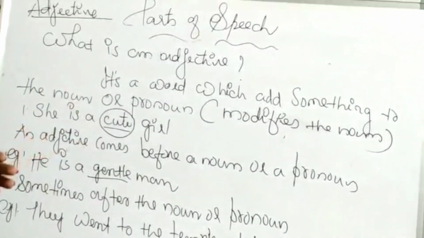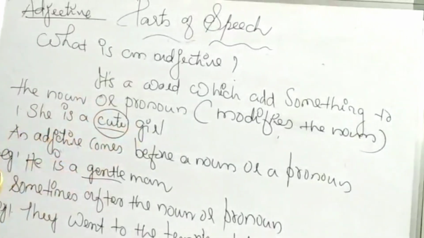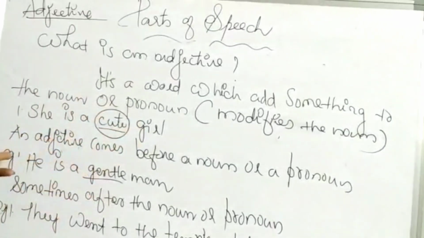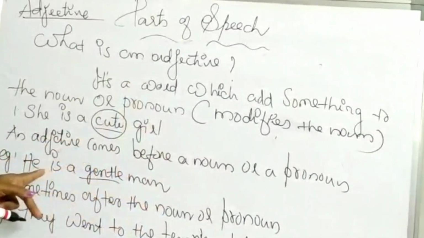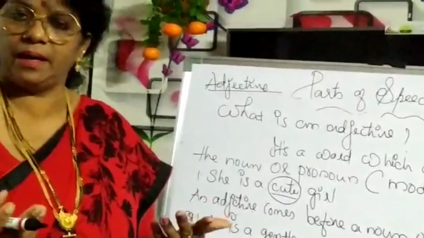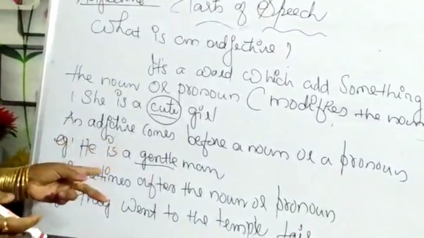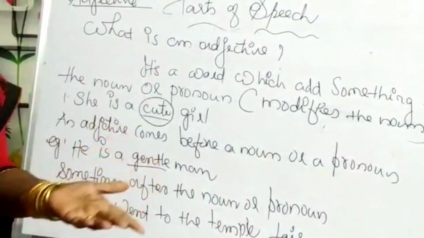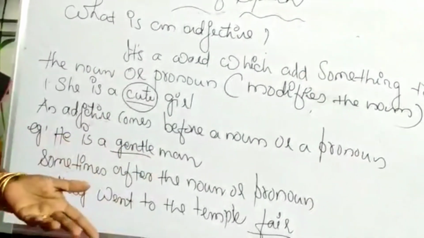Then an adjective comes sometimes before the noun and sometimes after the noun. For example, an adjective comes before a noun or a pronoun. He is a gentleman. What type of a man is he? Gentle. He is very decent, dignified. Sometimes it comes after the noun or pronoun: they went to the temple fair.